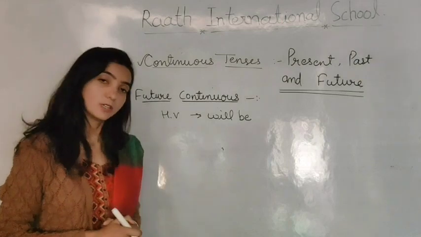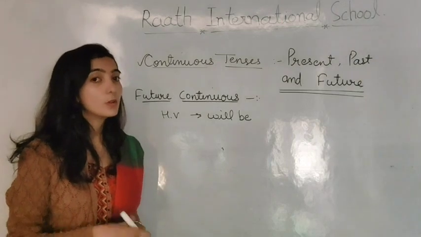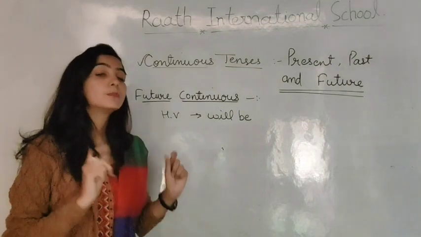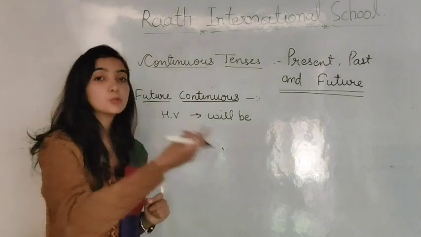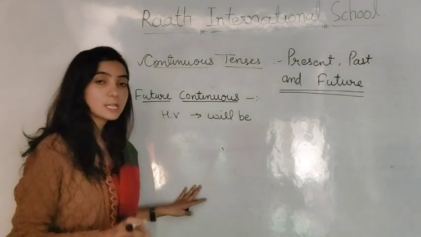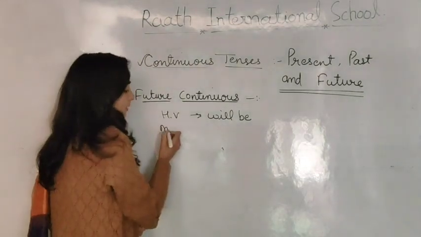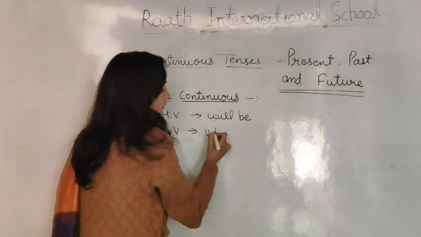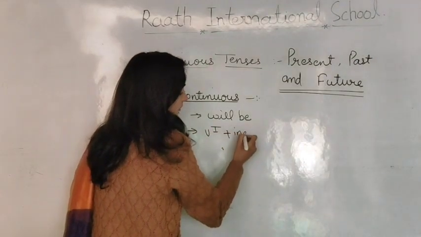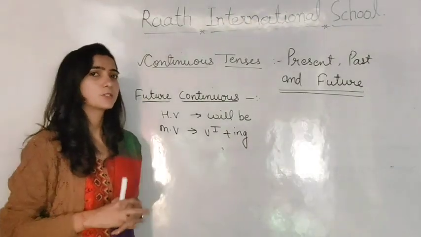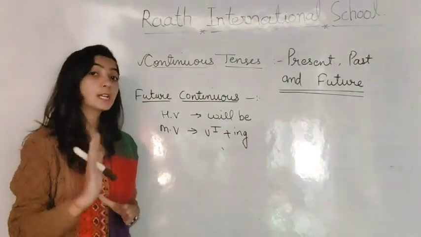For example, I'm expecting or I'm just thinking that tomorrow I'll go to Jaipur. So now I'm just thinking at what time I'll do what. Okay. For these types of sentences we use future continuous tense. And the main verb we will use, that is verb first form with ing. For example, I'm just thinking that tomorrow I'll go to Jaipur. So what I'll do there.